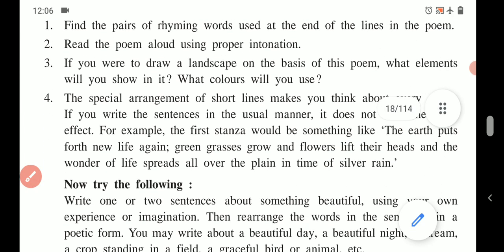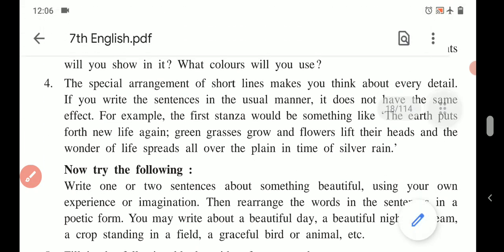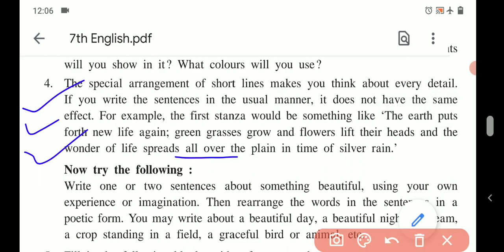Further, fourth activity, try to understand this activity carefully. The spatial arrangement of short lines makes you think about every detail. If you write the sentences in the usual manner, it does not have the same effect.